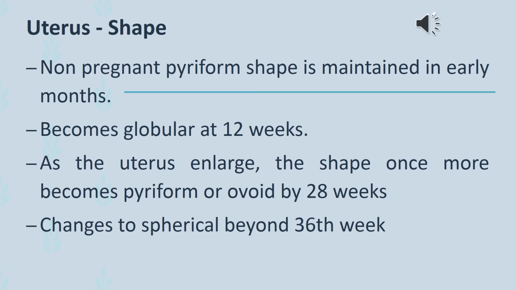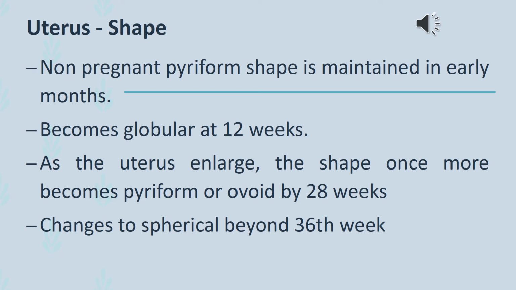Next we will see the changes occurring in the shape of the uterus. The normal shape of the uterus is pyriform, that is pear-shaped. During the early months of pregnancy, the pyriform shape is maintained, and by 12 weeks of pregnancy, the shape becomes globular. That means globe-shaped or spherical.